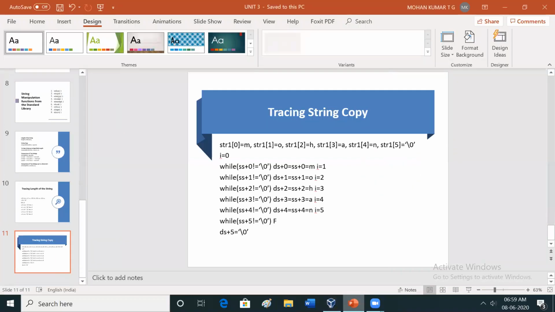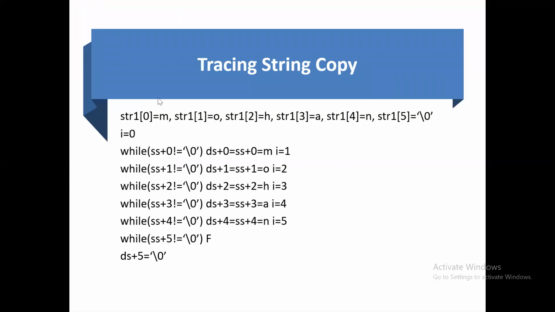Here, this is tracing the string copy. First thing, str1 of 0 is M, str1 of 1 is O, str1 of 2 is H, str1 of 3 is A, str1 of 4 is N. Lastly, that is the null character. i is initialized to 0, while ss+0 not equal to the null character. At that time, ds+0 is going to be copied from ss+0, that is M. The i value is going to be incremented by 1, while ss+1 is not equal to the null character.